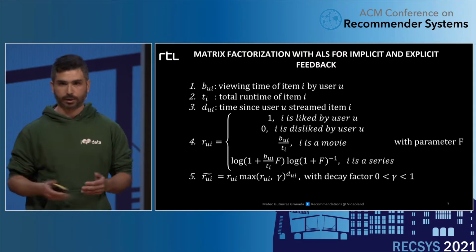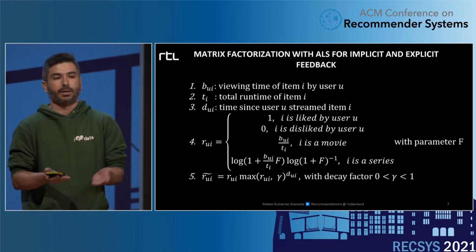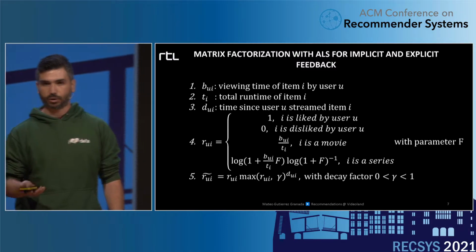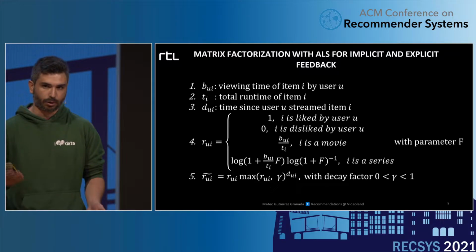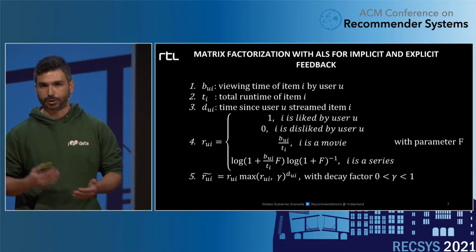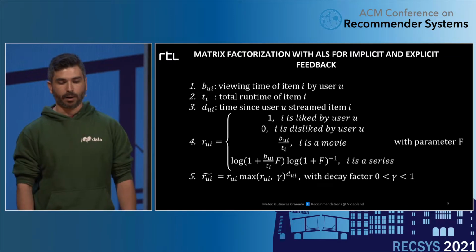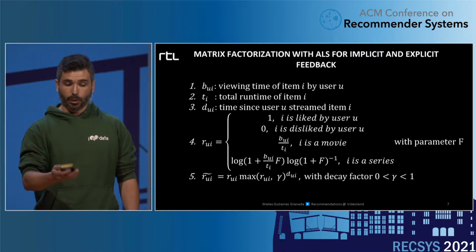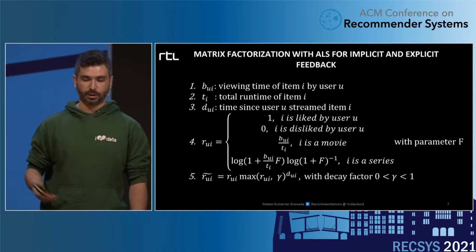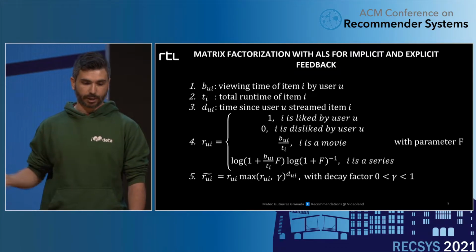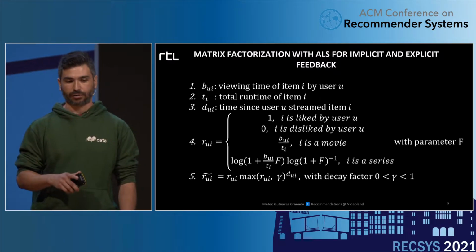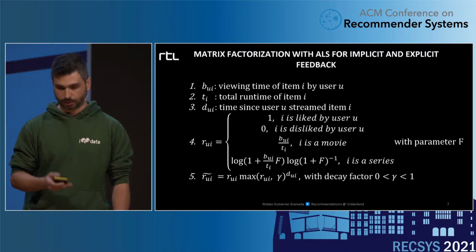Say a user has streamed 3 or 4 episodes of a series, and the completion rate is still low. We wanted to boost that. Maybe the user is a bit hooked already. We also add an exponential decay so that the importance of this signal decreases with time. And note that the exponential decay does not affect the explicit data.